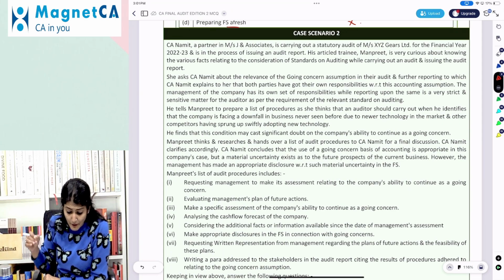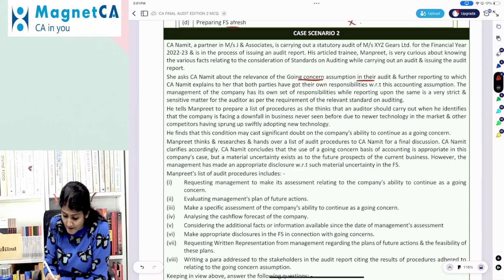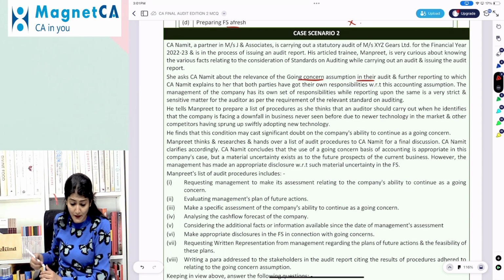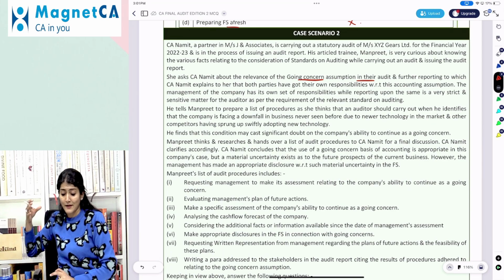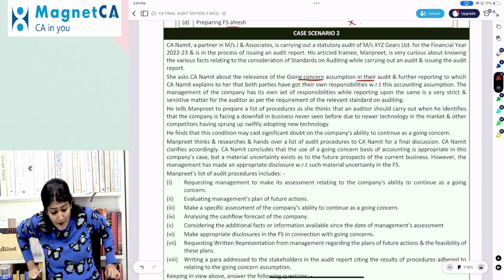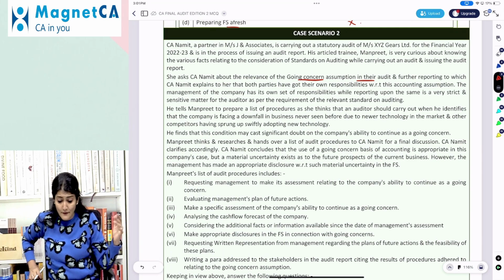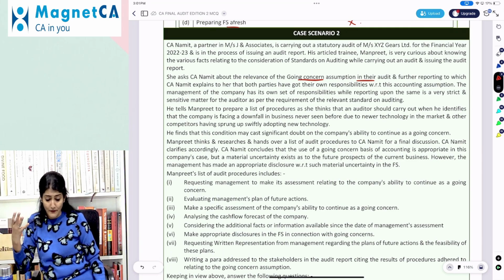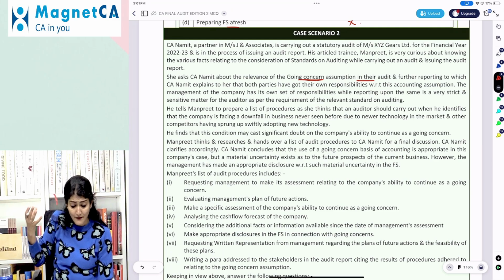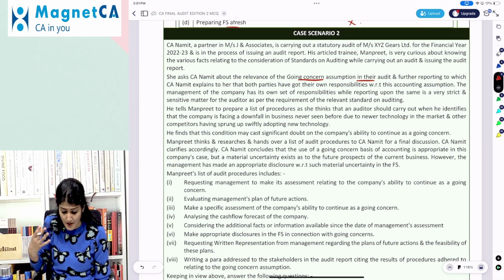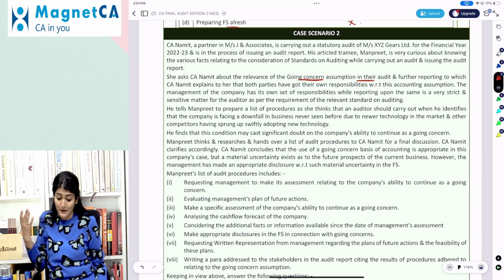She asked Namit about the relevance of the going concern assumption in their audit and further reporting, to which CA Namit explains to her that both parties have their own responsibilities with respect to this accounting assumption. The management of the company has its own set of responsibilities while reporting upon the same. Reporting on the same is a very strict and sensitive matter for the auditor as per the requirement of the relevant SA.